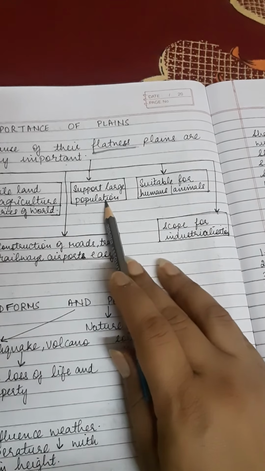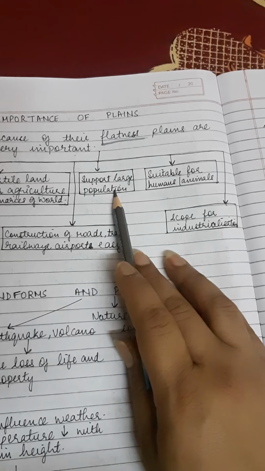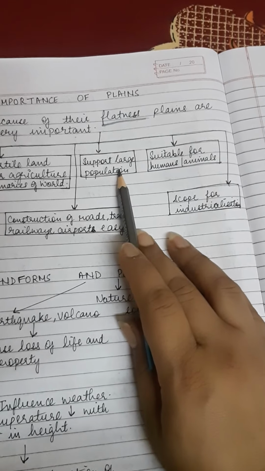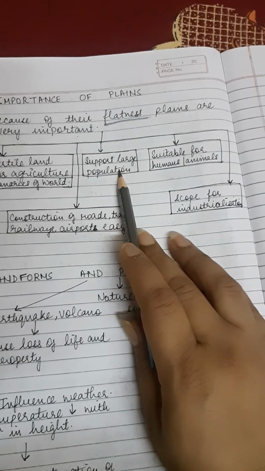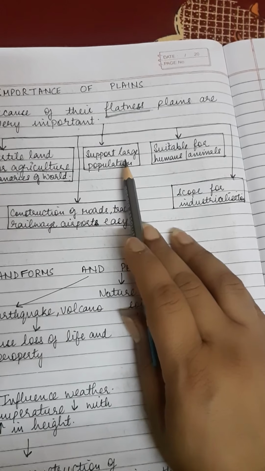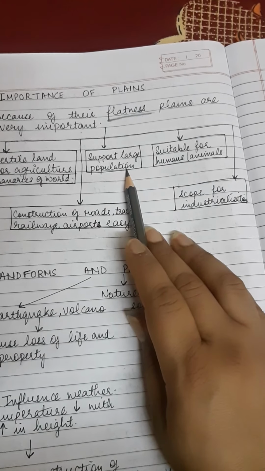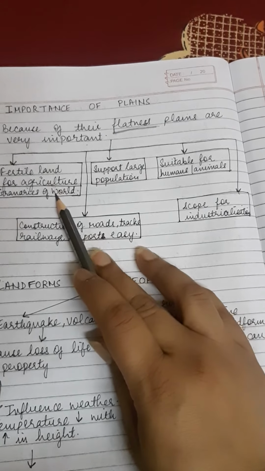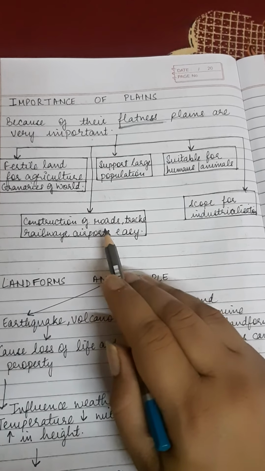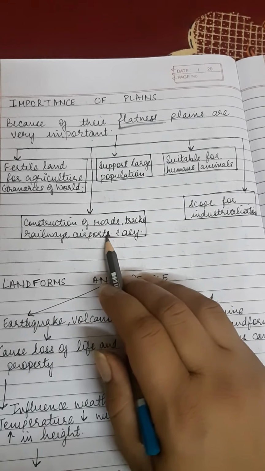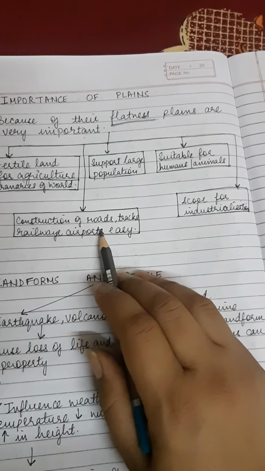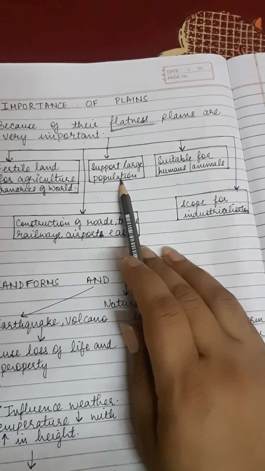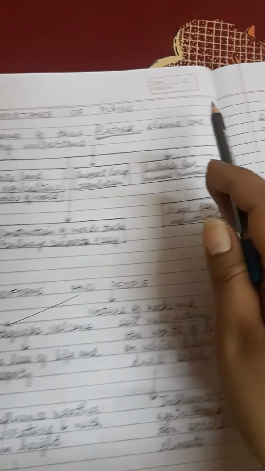Thirdly, they support large population because of the rivers flowing, because of the plains being formed by the rivers. Basically the plains are close to the river banks, and wherever there is water sufficiency, maximum population will survive there. So because of the good agricultural prospects, because of the easy construction of roads and railways and even communication networks, these plains are very preferred for the residing of population.